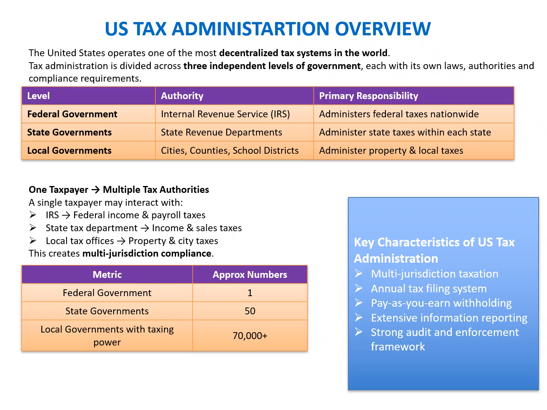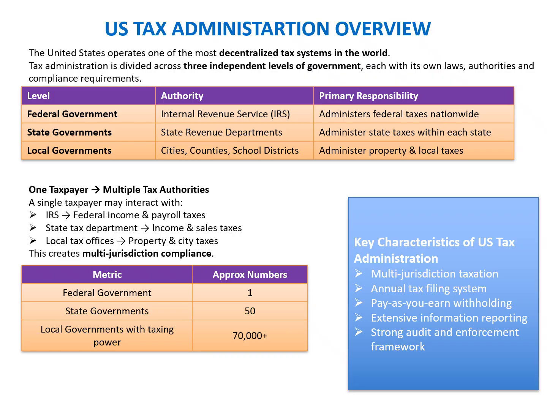Okay, so now that we understand how the US tax system works, let's quickly have a look at how it is administered. The United States operates one of the most decentralized tax systems in the world. And what does this mean for us? It means tax administration is not controlled by a single authority. Instead, it is divided across three independent levels of government. And each government has its own tax laws, authorities, and compliance requirements.